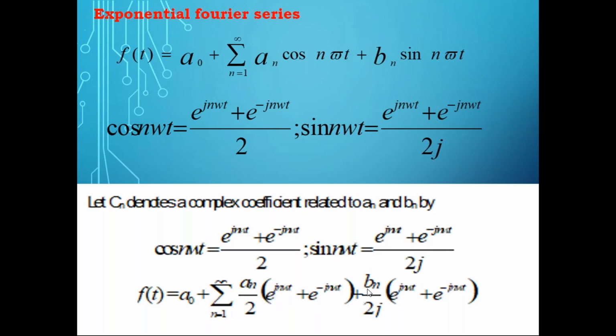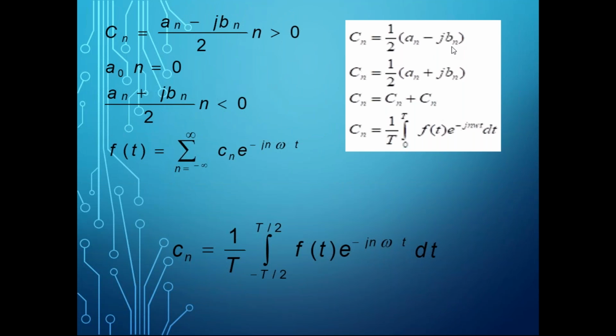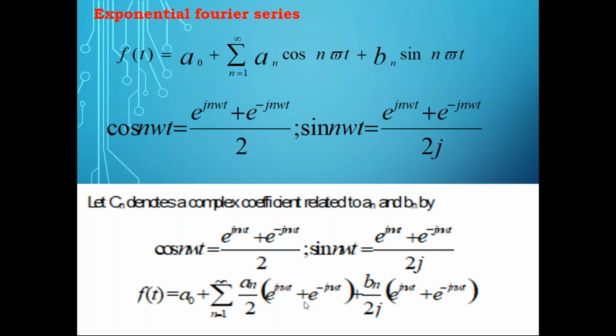Here we'll have the e power j n omega t term, and here we have the e power minus j n omega t term. When you substitute this and separate the e power j n omega t and e power minus j n omega t terms, it looks like this. So your Cn is half of an minus j bn when n is greater than 0.